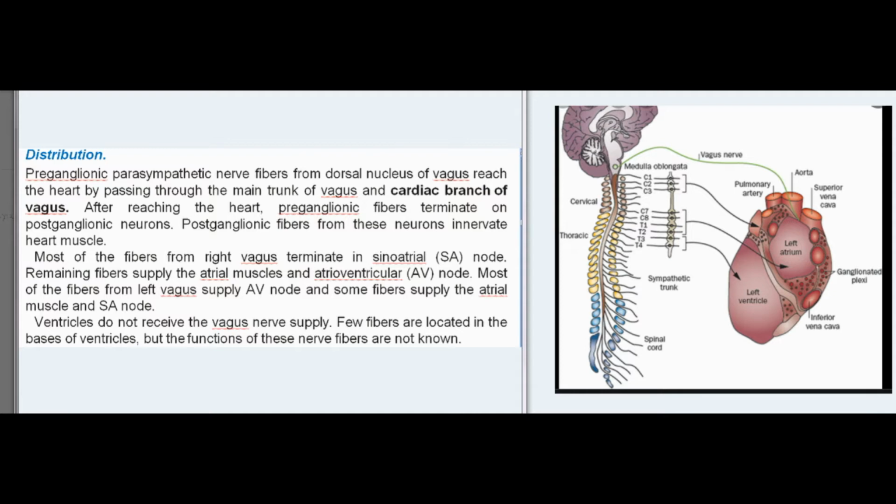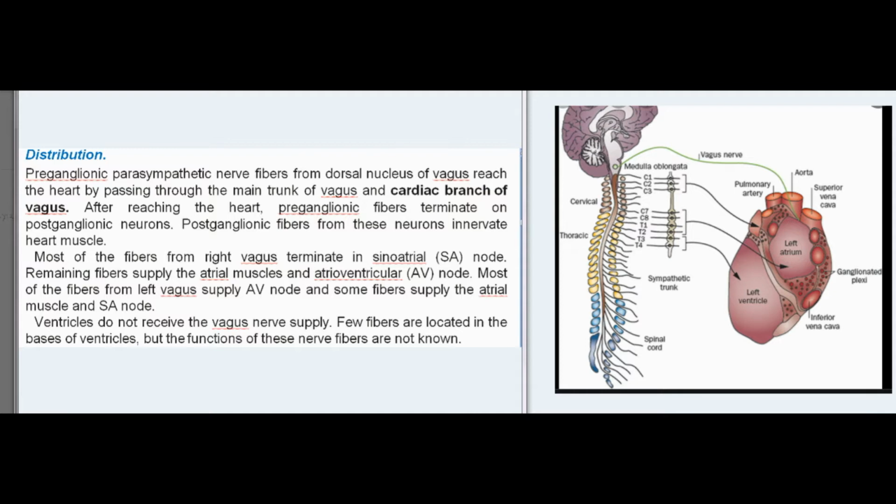of vagus and cardiac branch of vagus. After reaching the heart, preganglionic fibers terminate on postganglionic neurons. Postganglionic fibers from these neurons innervate heart muscle. Most of the fibers from right vagus terminate in sinoatrial, SA, node. Remaining fibers supply the atrial muscles and atrioventricular, AV, node. Most of the fibers from left vagus supply AV node and some fibers supply the atrial muscle and SA node.